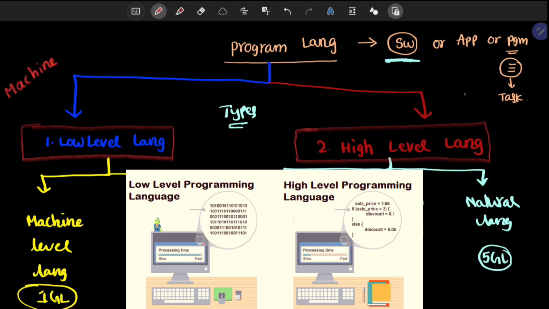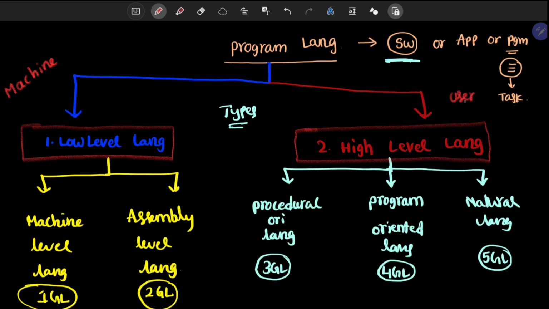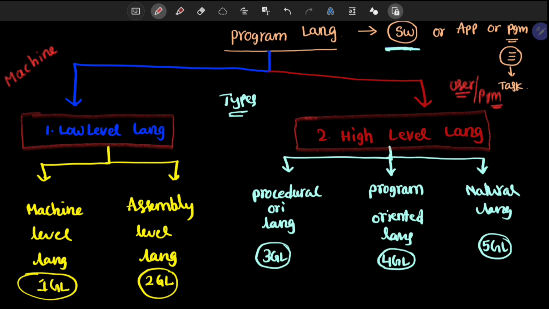High level language means user interaction language, that means programmer interaction language. If you want to interact with the hardware, we need low level language. If you want to interact with the software, we need high level language. This is the motto of programming languages.